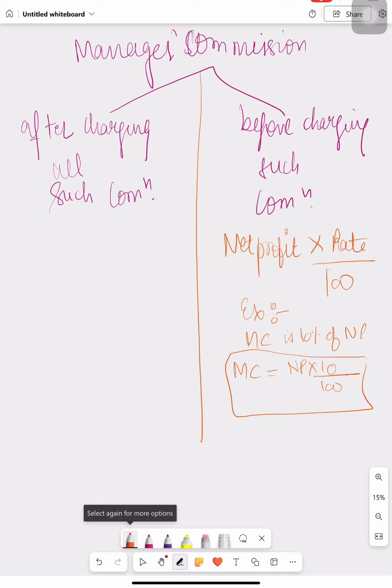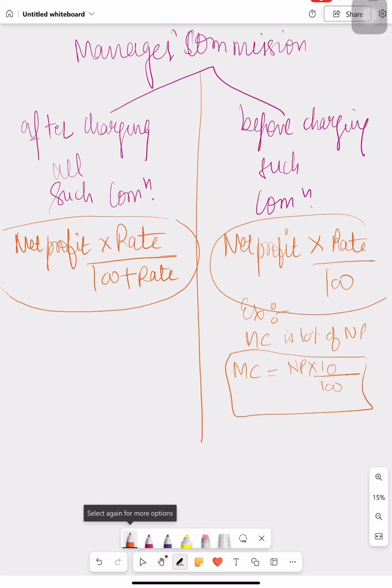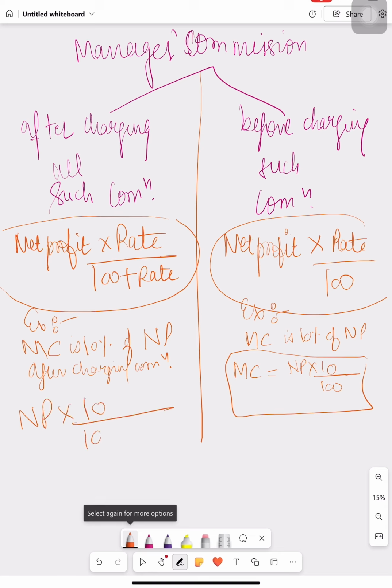If the question is saying that it is after charging any such commission, then the formula gets changed. It becomes net profit into rate upon 100 plus rate. Don't forget to do that in case of after charging such commission. For example, if they are saying manager's commission is 10% of net profit after charging such commission, then in that case straight away you will write down net profit into 10 upon 100 plus 10. That is your net profit into 10 over 110 will be considered as my manager's commission.